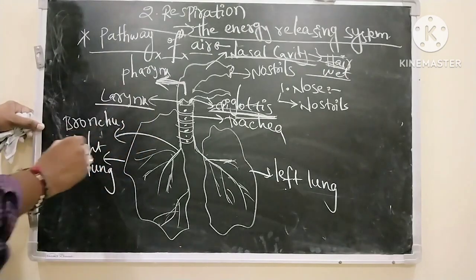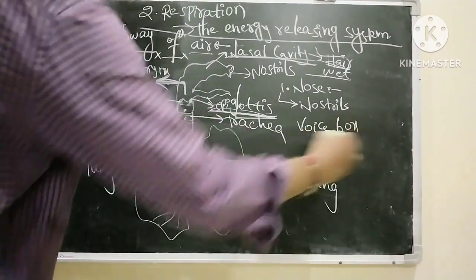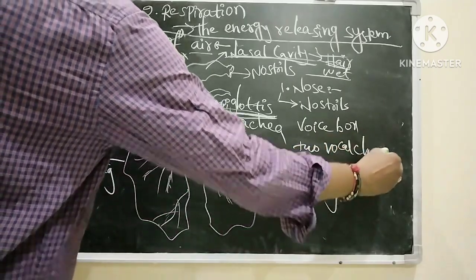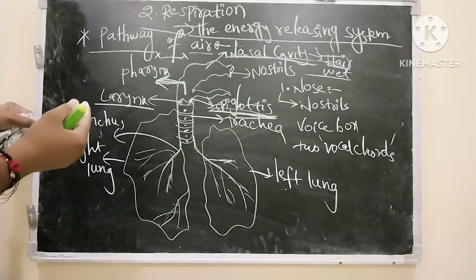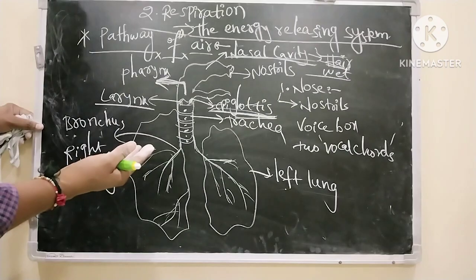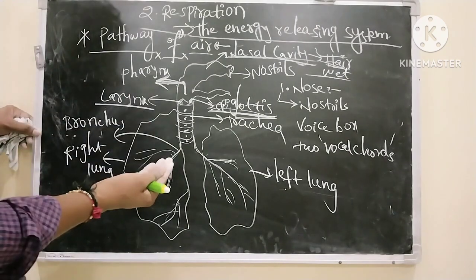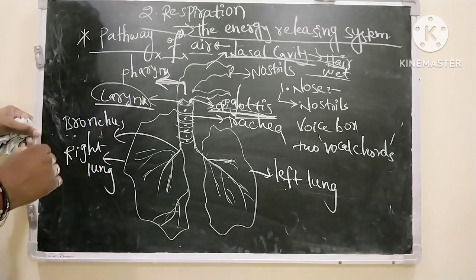Next one, the larynx. The larynx is also called the voice box. Here two vocal cords are present. The air which is coming out vibrates the two vocal cords, so that it comes out in the form of whatever we perform, either in the form of speech or songs or in the form of poems. That is why the larynx is called the voice box.